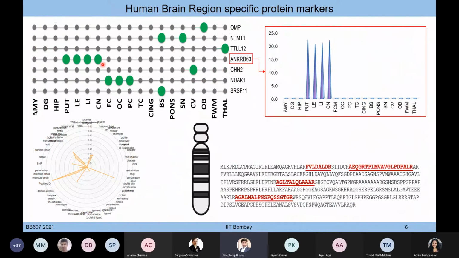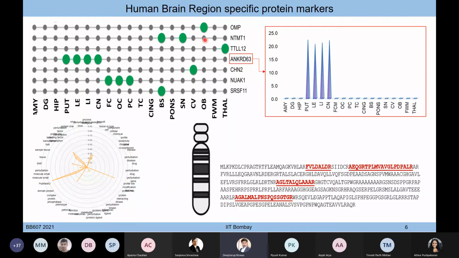And what more applications we found is that there are proteins which get identified only in one particular sub-region of a particular anatomical region. For example, these 4 regions, putamen, lenticular external, internal, and caudate nucleus, belong to the basal ganglia. And this particular protein, ANKRD63, we found to be expressed only in these 4 basal ganglia regions, and it is absent in the other regions. Like this, even OMP, which is the olfactory marker protein. The name itself suggests olfactory, which means smell, right?